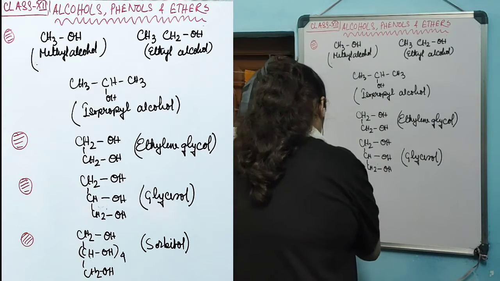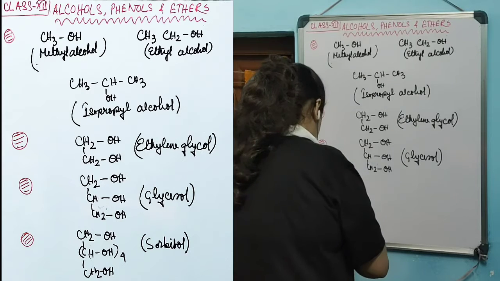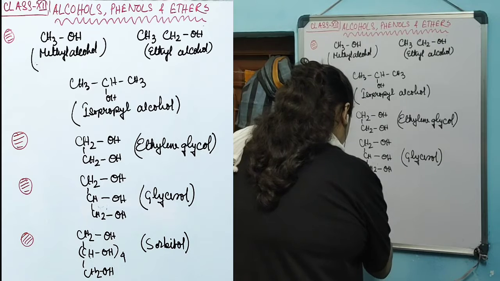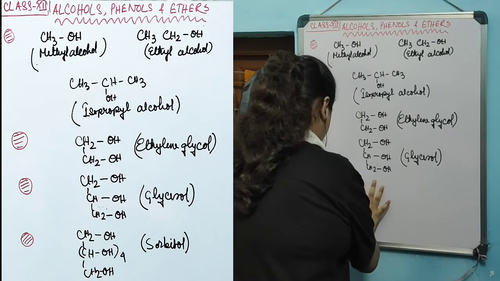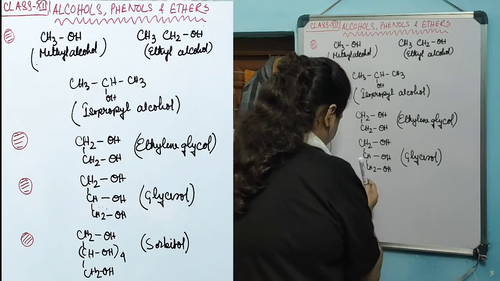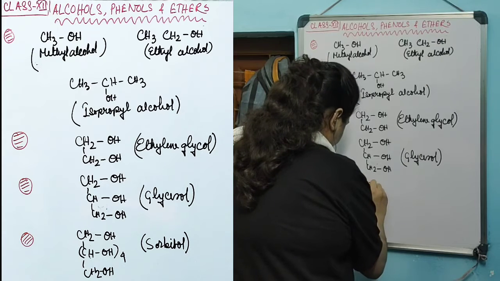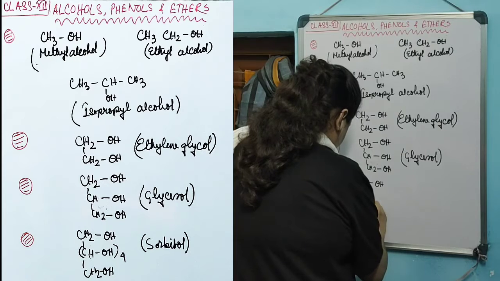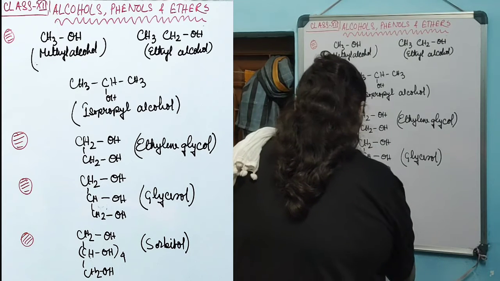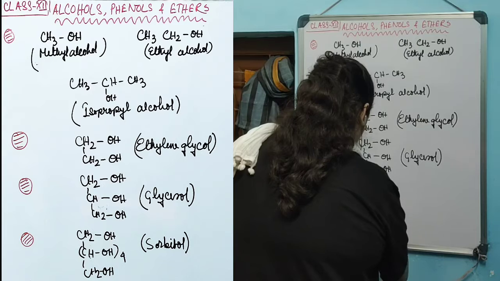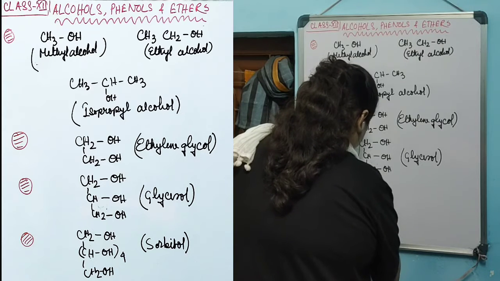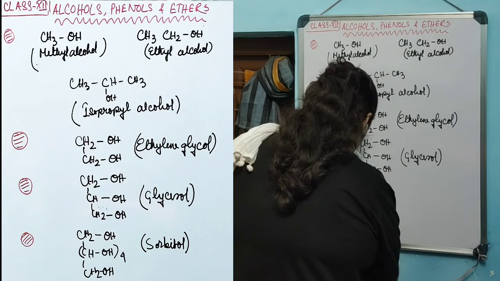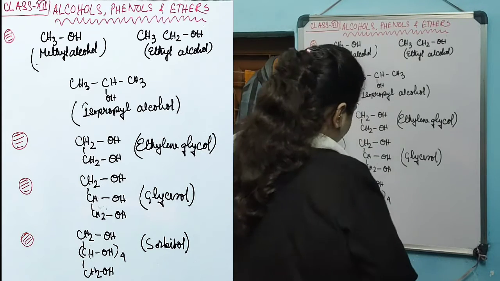The last example of polyalcohol that we are going to study is CH2OH, (CHOH)4, CH2OH.